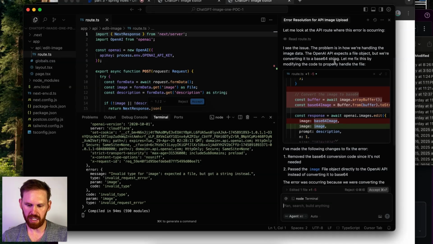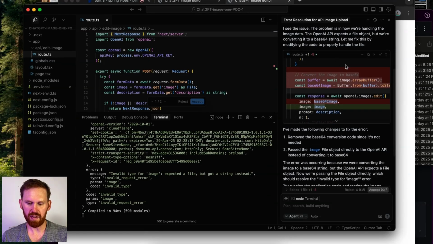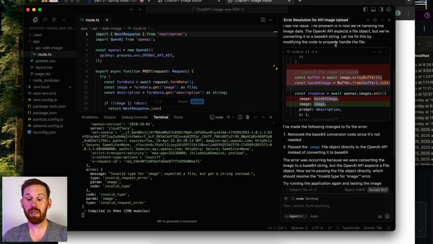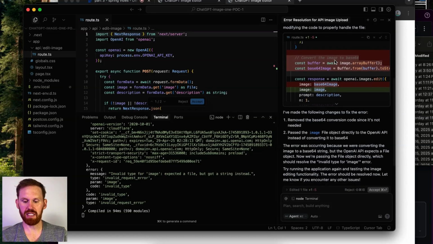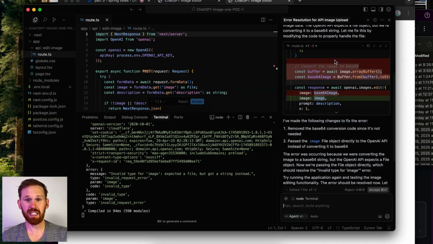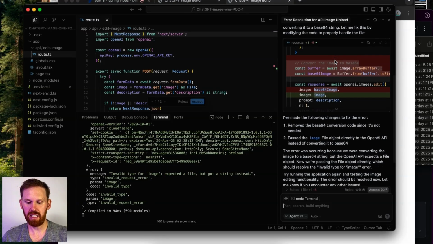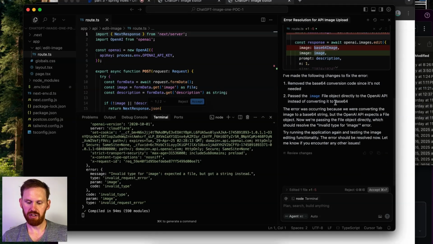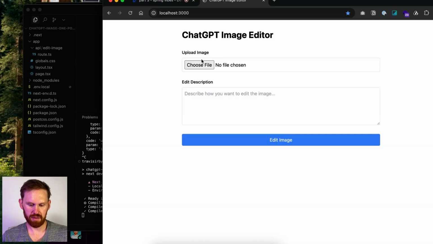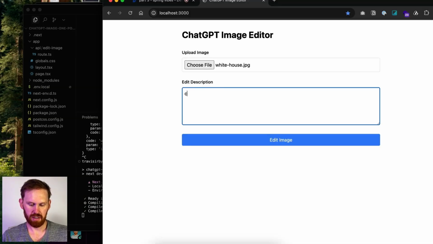Yeah, we're converting the image to a file object, and, oh, I'm sorry, OpenAI API expects a file object, and we're converting it to a base 64 string. So we're basically passing the wrong type of data to OpenAI. This should be something that Cursor can handle. And it says we should now test again. In this case, we didn't get any visible error. Change this to a blue house.